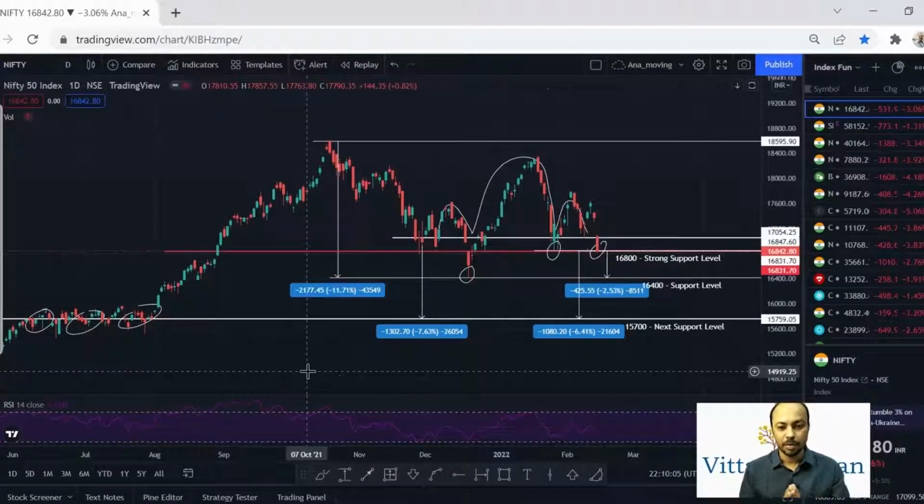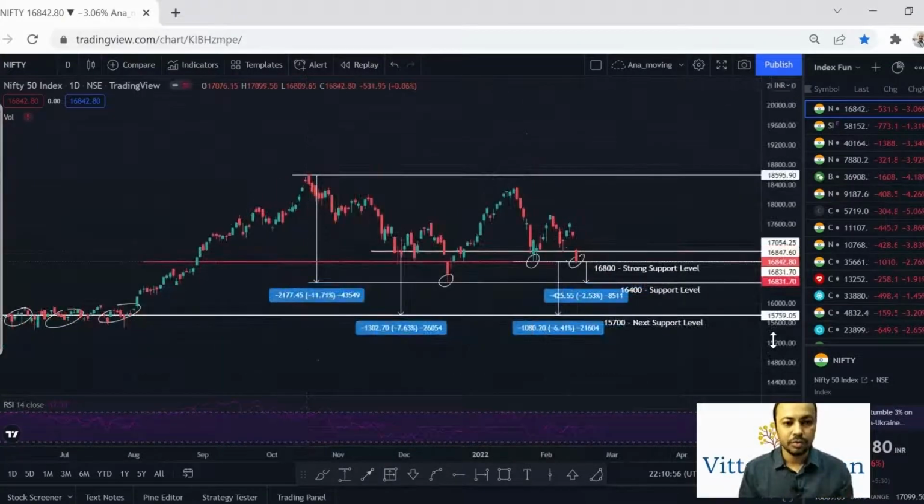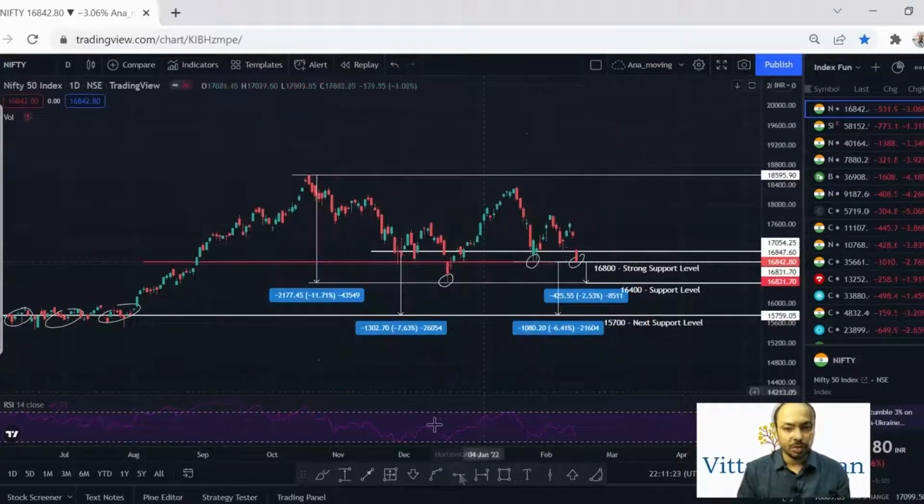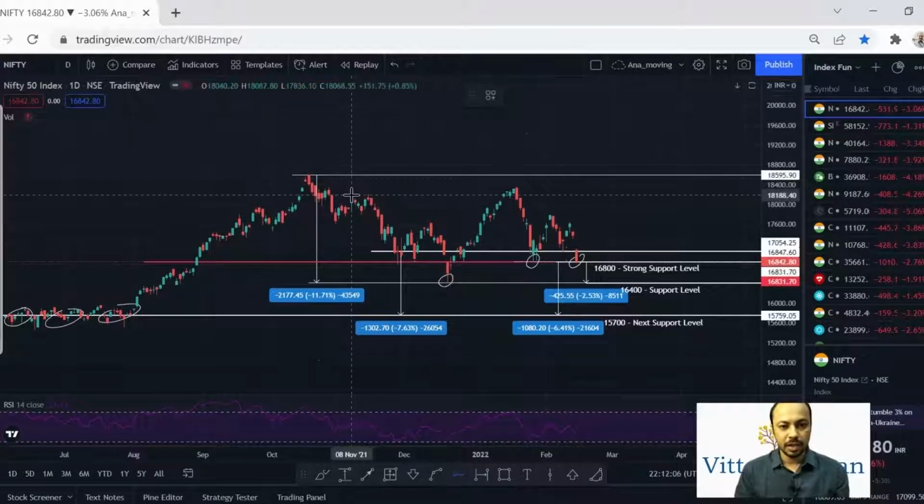This market correction has given us the opportunity to build our position in fundamentally strong stocks, which are available at a price level near or below the 200 day moving average. Let me also show you the Nifty 50 index prediction which we made last month. We made our last video on the Nifty 50 future prediction on 21st January 2022. In that video, we talked about our Nifty 50 target.